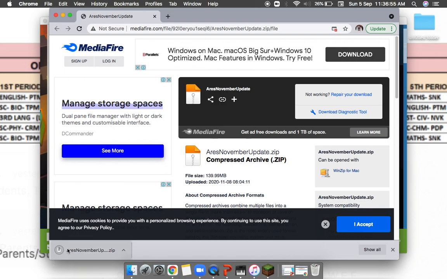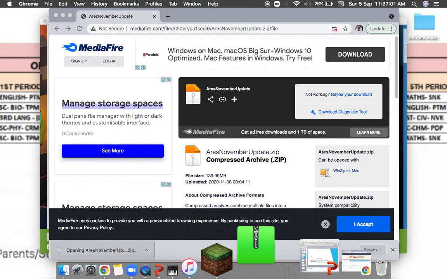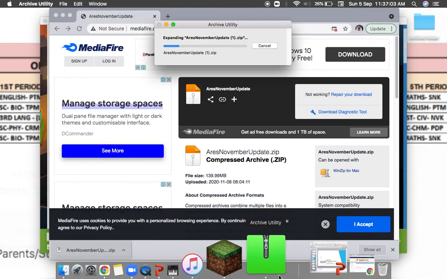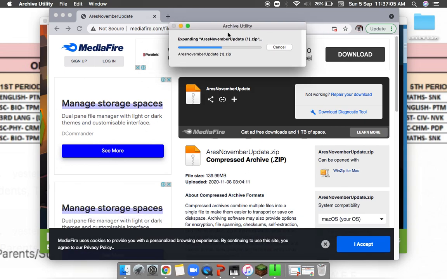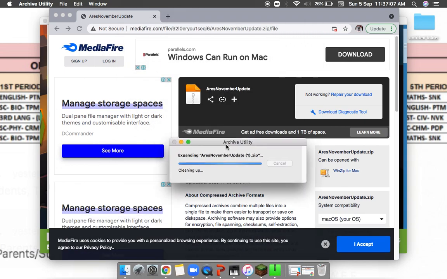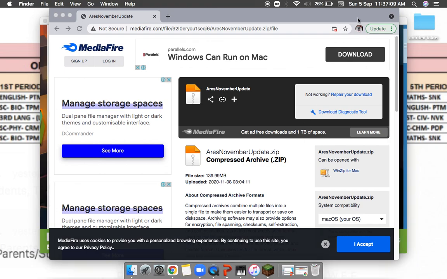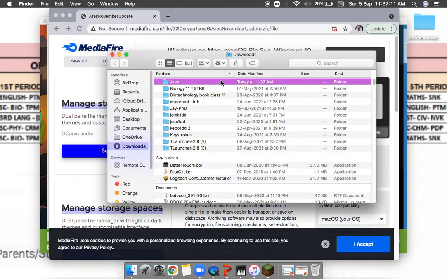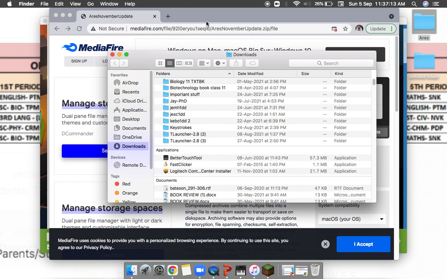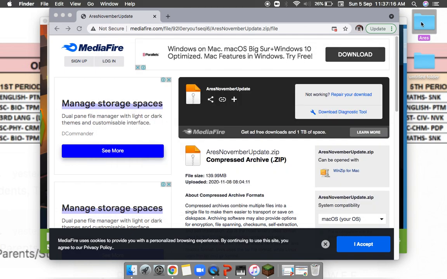Okay, so if you're on Windows, then I think you extract the file, but that doesn't work on Mac. So I'll just open it. I'm basically extracting it into a folder from zip to folder. So that is happening. Now it will become okay. Yeah, so now I'll just put this on the desktop real quick. Oh, great. So now we see we have this thing called Ares.